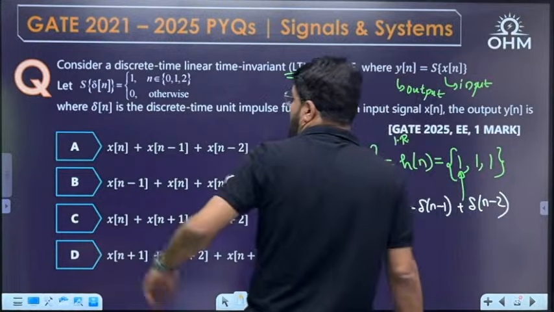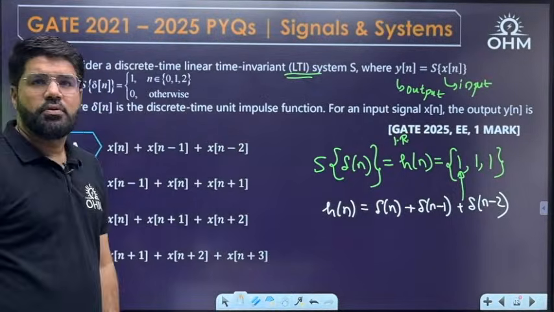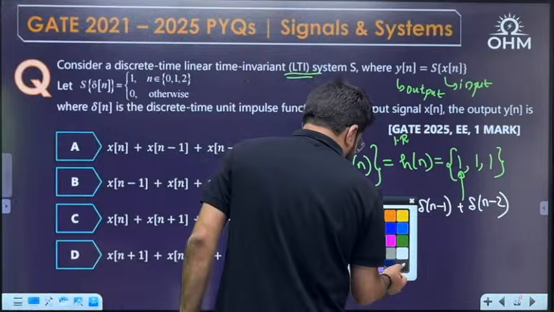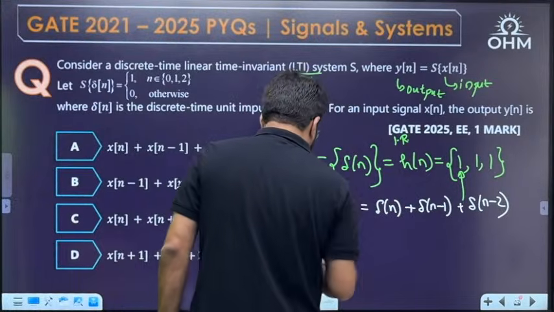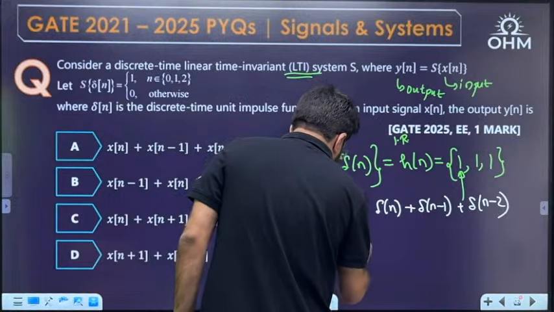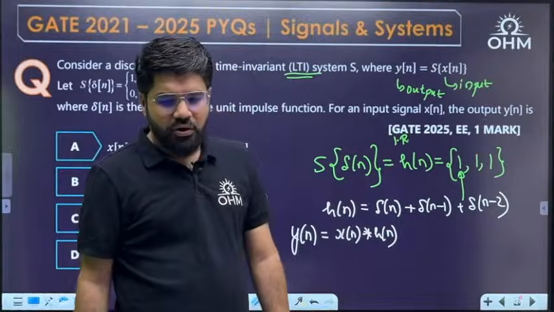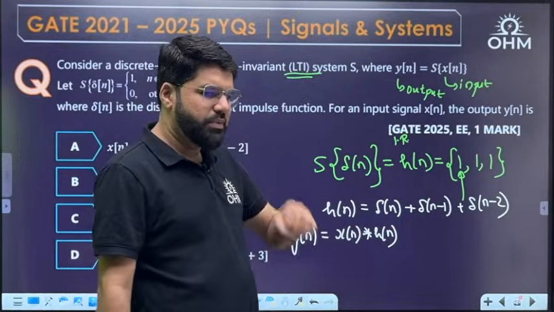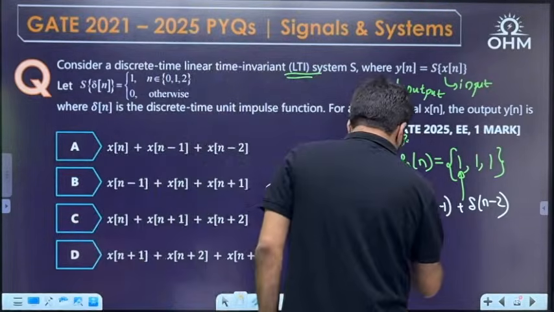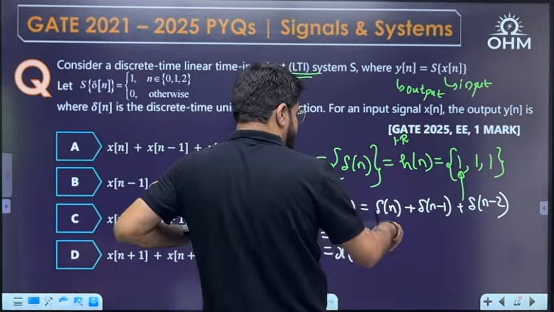Now for any input x[n], how can the output be written? We also know that the output is the input x[n] convolved with the impulse response of the system. So what is going to be the answer then? x[n] convolved with h[n].